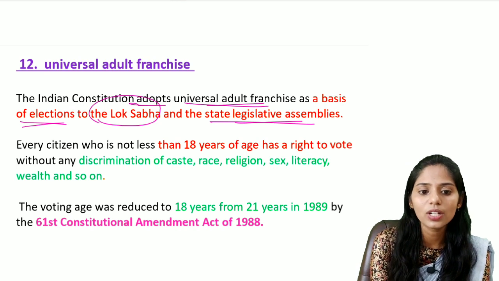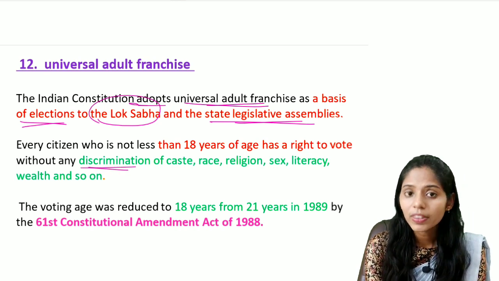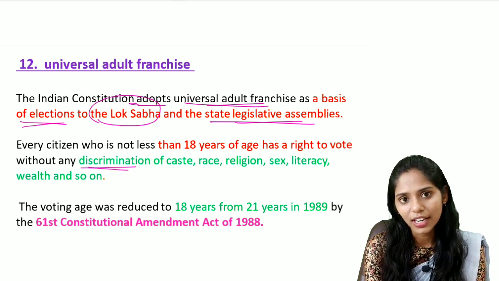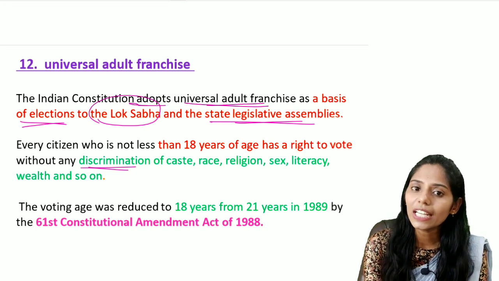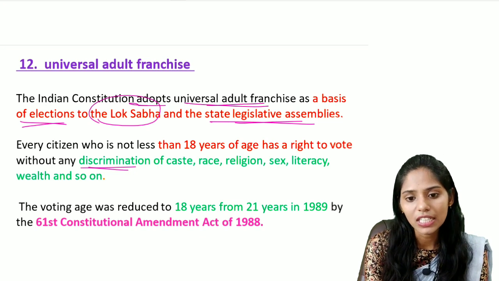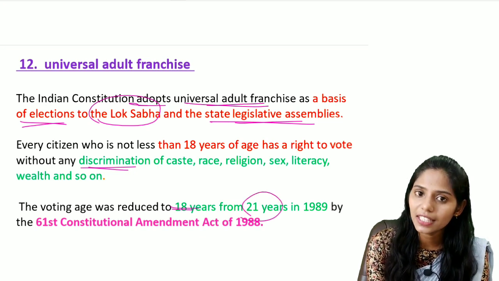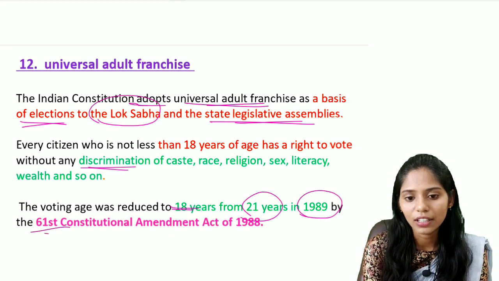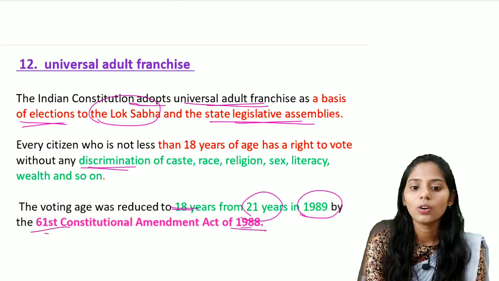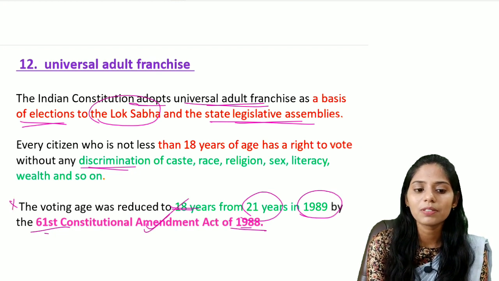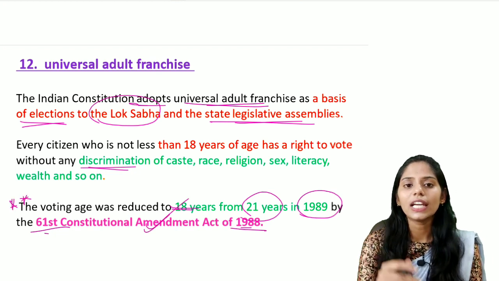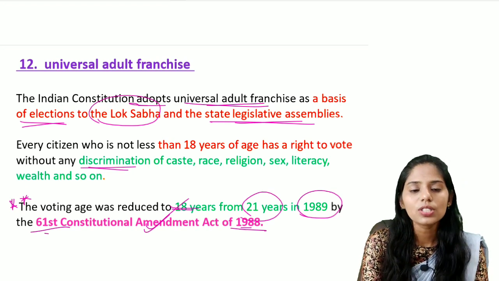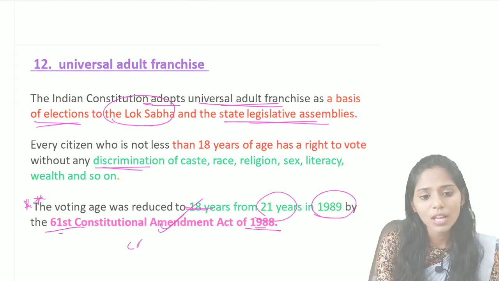Okay, so there is no discrimination, whoever may be. If he or she attains 18 years of age, he will have the right to vote. And the voting age was reduced from 21 years to 18 years in 1988, mainly by the 61st Constitutional Amendment Act of 1988. Okay, so this is the important prelims fact that you should remember: the voting age, which is decreased from 21 years to 18 years through the 61st Constitutional Amendment Act.